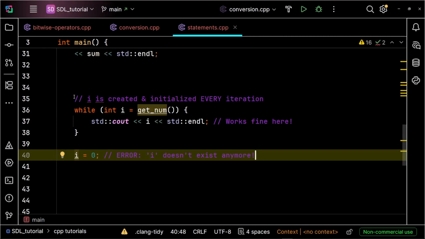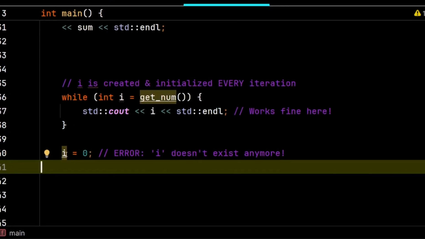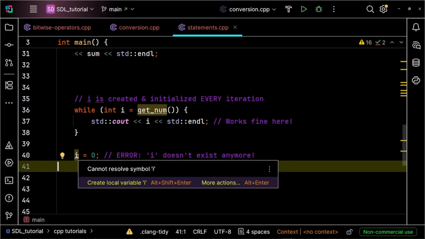Ever written a loop in C++? Try to use your counter variable right after it, and your compiler acts like it's literally never seen that variable in its life. Yeah, you just got hit by variable scope.